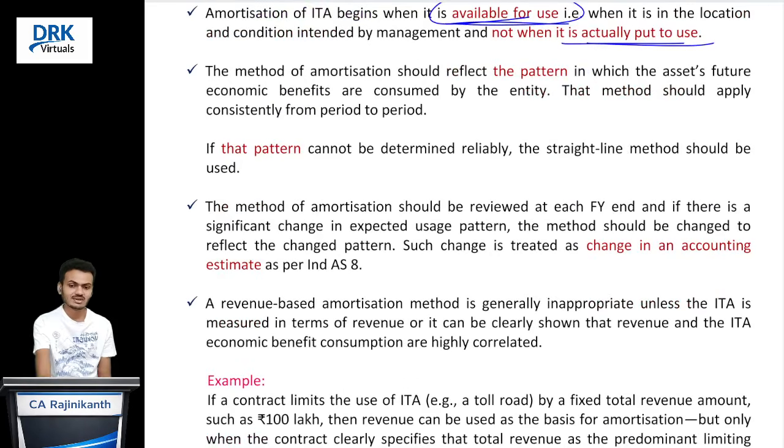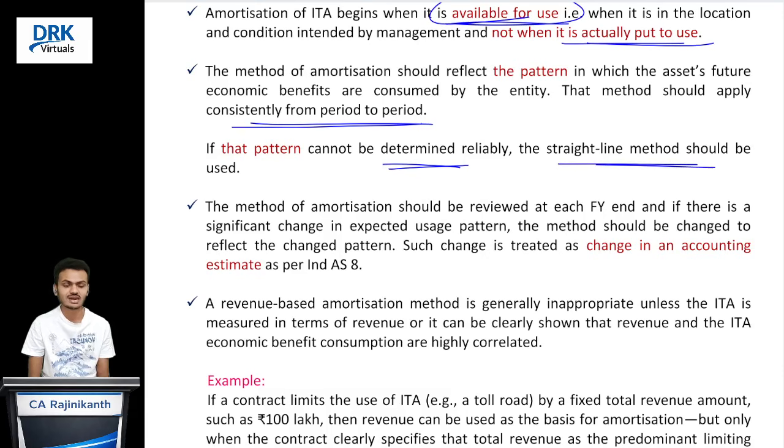And what about the method of amortization? The standard is not rigid about the method of amortization. It should clearly reflect the pattern of consumption of economic benefits from that particular asset, and our amortization method should reflect that pattern. And we should apply that method of amortization consistently from one period to another period. Suppose you are not able to determine the pattern of consumption of economic benefits of that particular intangible asset, in that case, no problem.